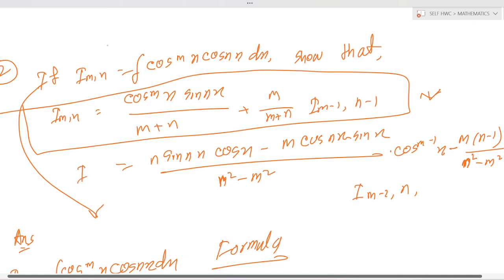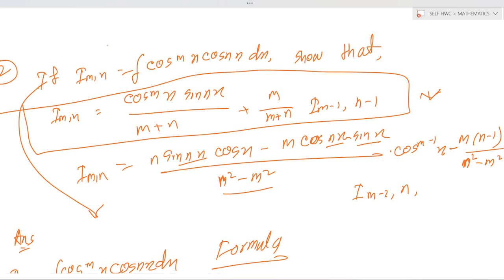I(m,n) is equal to (n sin nx cos x minus m cos nx sin x) by (n square minus m square) into cos^(m minus 1) x, minus m into (m minus 1) by (n square minus m square) I(m minus 2, n).